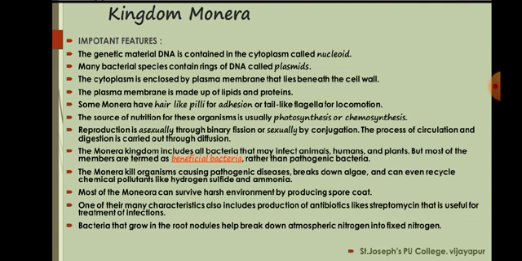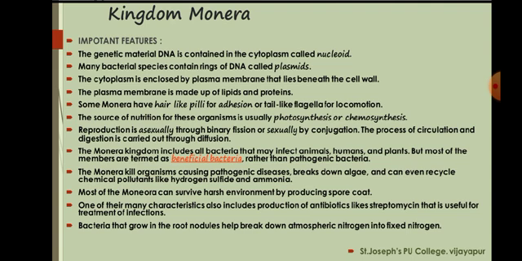Bacteria, or monerans, some of them are useful, some of them are harmful. In our body, digestion also mainly takes place through some bacteria, and they are also helpful in industries for the manufacture of antibiotics and in curd formation. Some bacteria are harmful, or pathogenic.